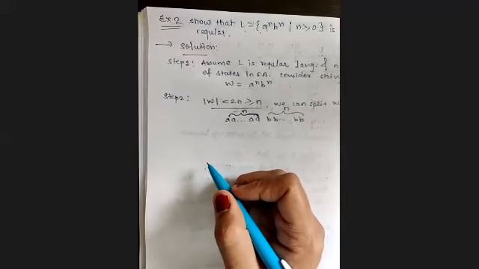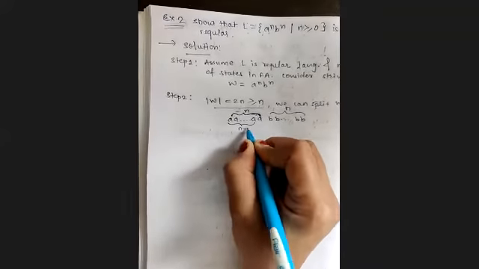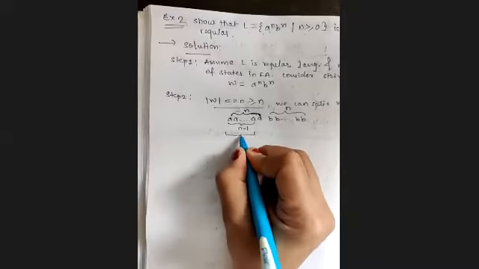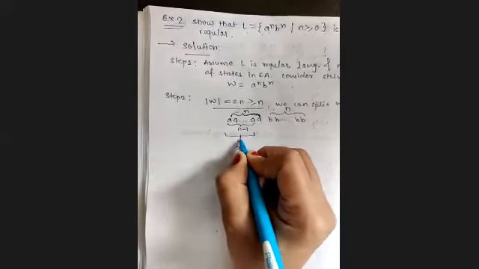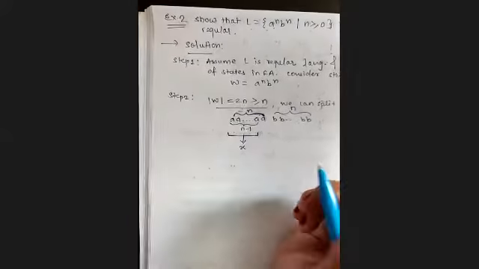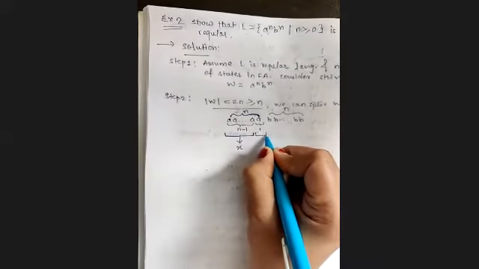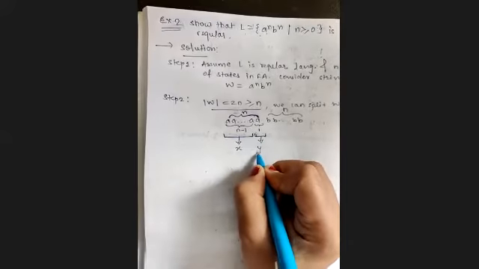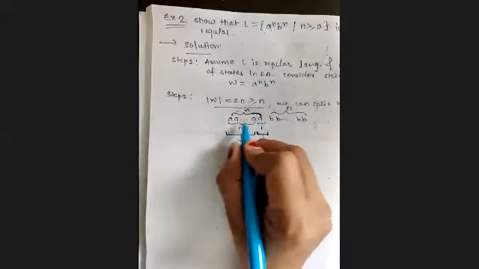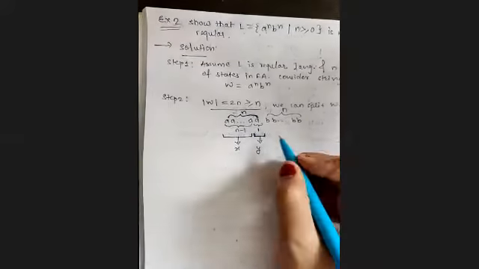Consider n minus 1 a's to be the X part of the string. Then one single a from these same a's is considered as the Y part of the string.